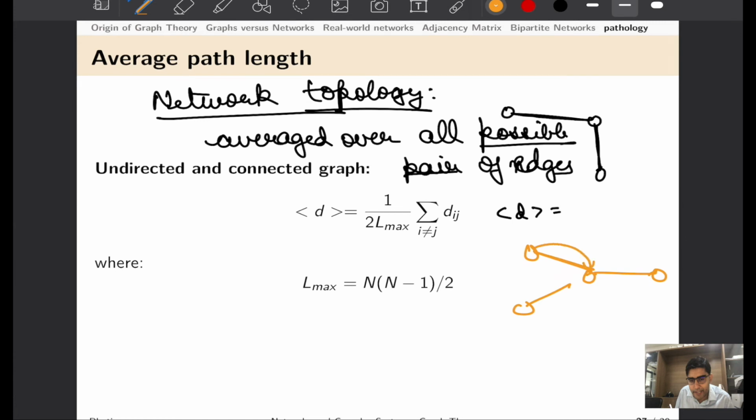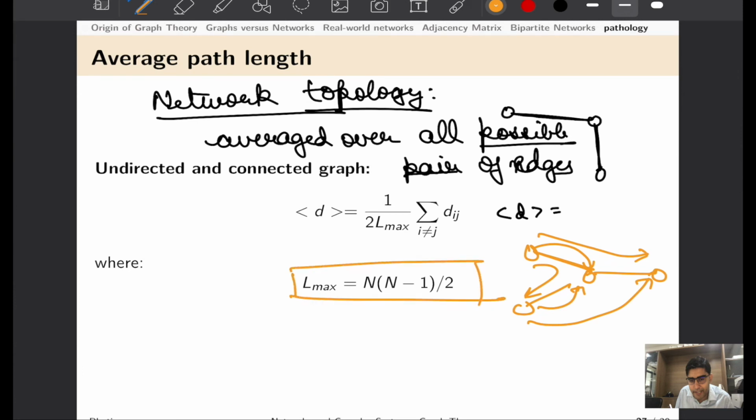So in this graph we will compute the shortest path or path length between all the pairs, this pair, similarly this pair, and however many pairs you can find of all these nodes, and we will sum it together and divide it by